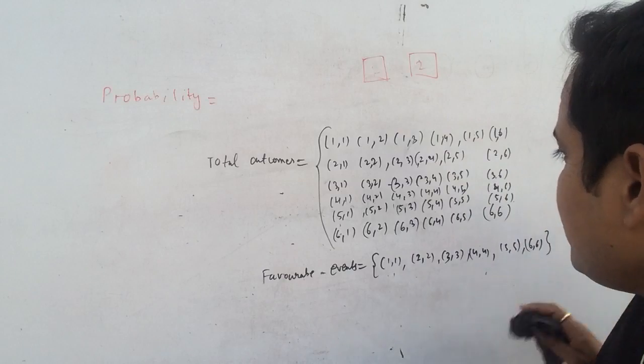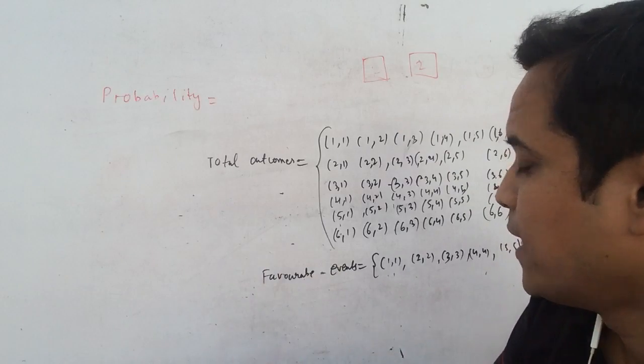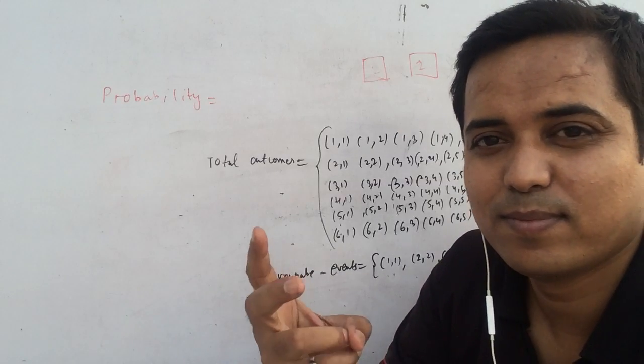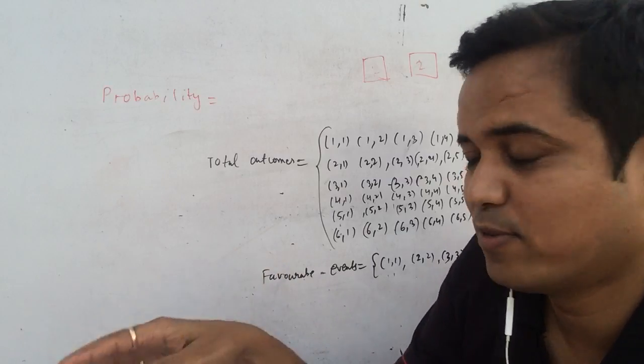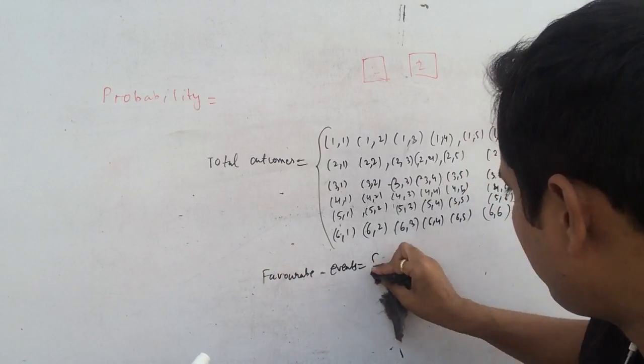Okay, and if you want the probability of getting a sum of 7 in the throw of two dice.